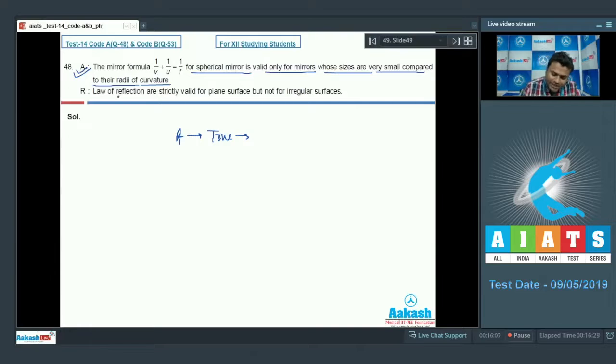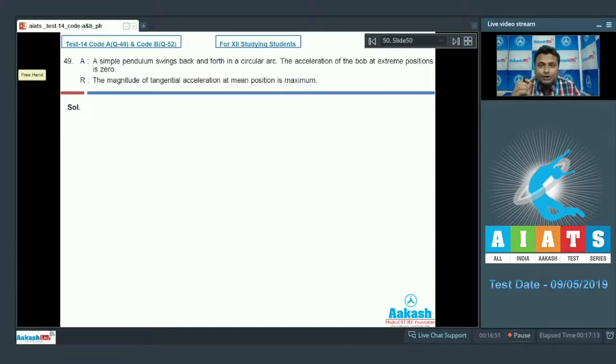Now let's talk about reason. The law of reflection are strictly valid for plane surfaces but not for irregular. Wrong, because law of reflection will be valid for any kind of surface, whether it is regular or irregular. So now therefore we can say that option number 3 is correct. Assertion true, reason false. Option number 3. Move on to the next, that is 49 number.